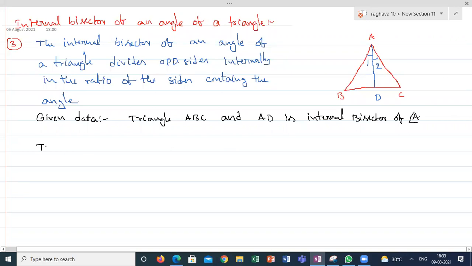So what do I have to prove? This AD is dividing the line into two parts. BC is dividing into BD and DC. What he's saying is, the ratio BD by DC will be equal to the ratio of the two sides which contain this angle, that is AB by AC. This needs to be proved. The opposite side is divided into two parts, and the ratio of these two parts is equal to the ratio of the sides containing the bisected angle. Now, I'm taking the construction.